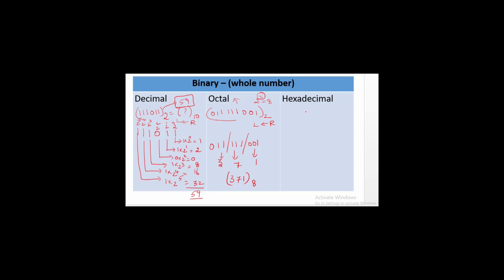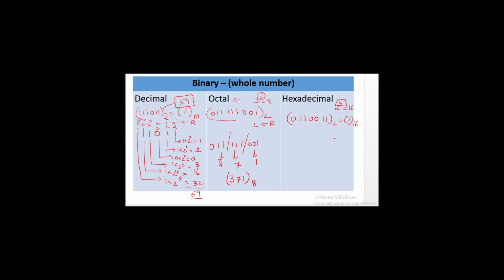Next, for hexadecimal number, in the same way, 2 power 4 is equal to 16. So we have to separate it by 4, and the same process from right to left. We have to consider it from right to left. Let me give one example for this. 1 0 1 1 0 0 1 1 to the base 2. What is its equivalent hexadecimal number?